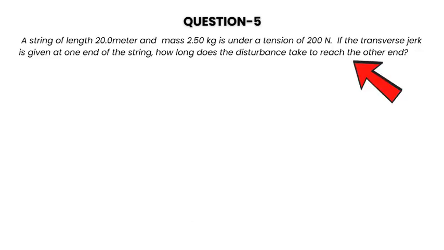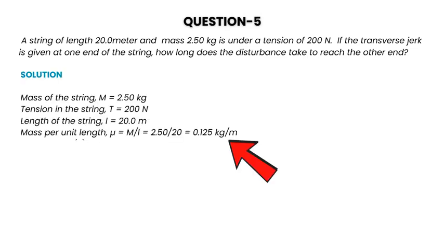Question 5. A string of length 20 meters and mass 2.5 kg is under a tension of 200 newtons. If a transverse jerk is given at one end of the string, how long does the disturbance take to reach the other end? Mass of the string M equals 2.5 kg, tension in the string equals 200 newtons, length of the string equals 20 meters, mass per unit length mu equals 2.5 divided by 20, equal to 0.125 kg per meter.